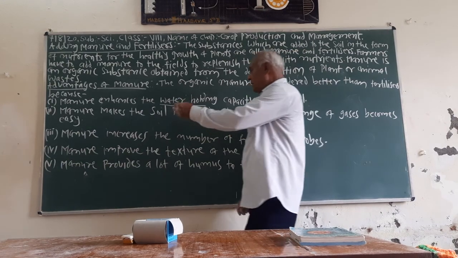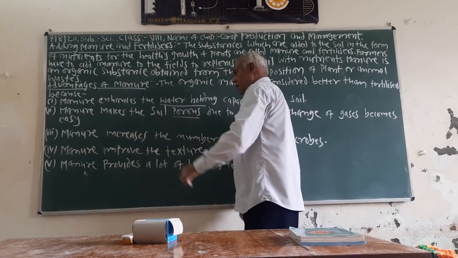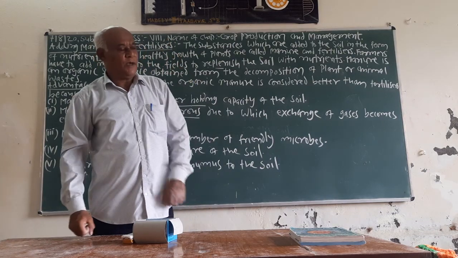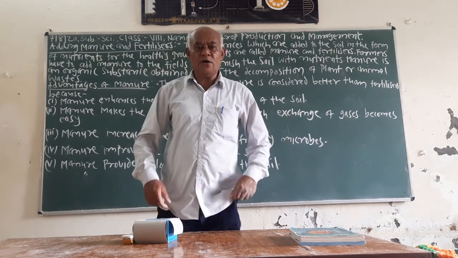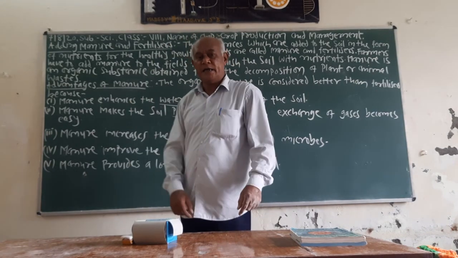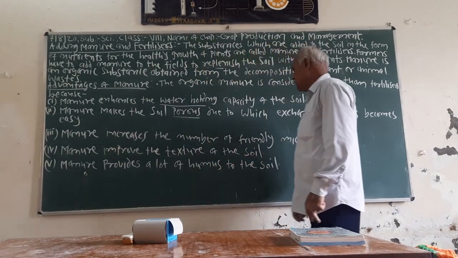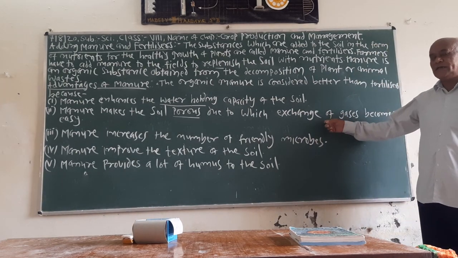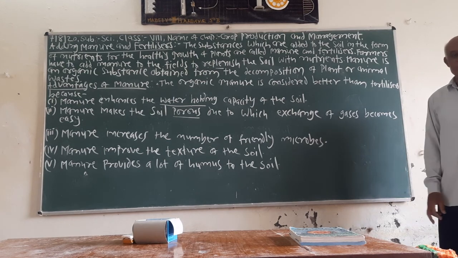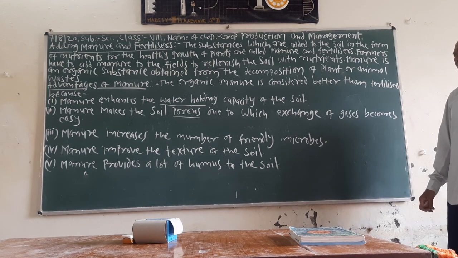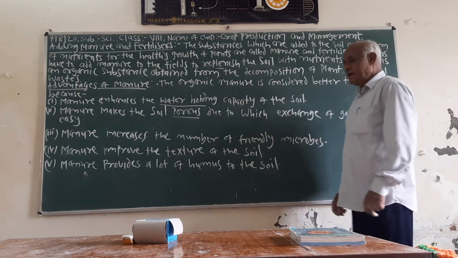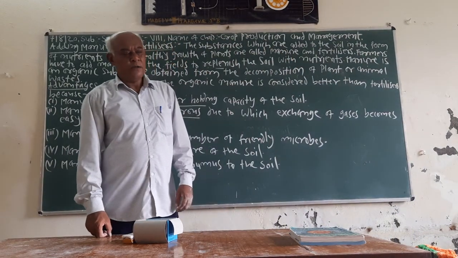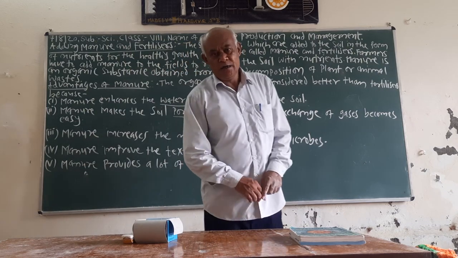By adding manure, the soil becomes porous. It means it has tiny pores, in which the exchange of air, meaning exchange of gases, takes place easily. So manure makes the soil porous, due to which exchange of gases becomes easy. This is important for the breathing of roots. It takes oxygen and